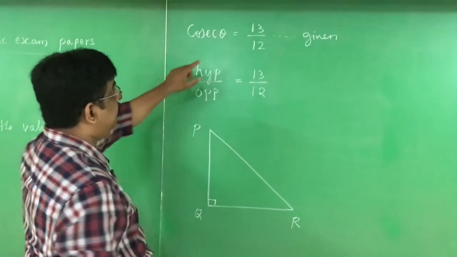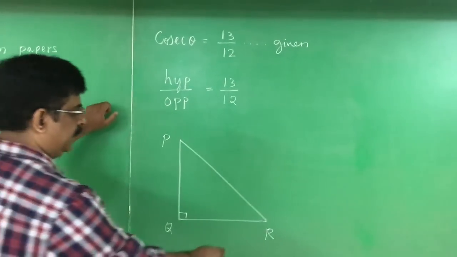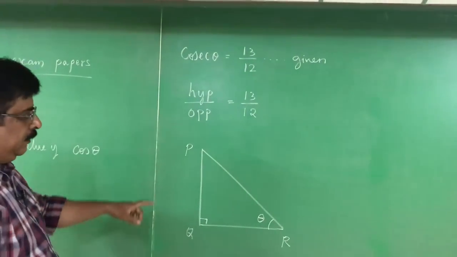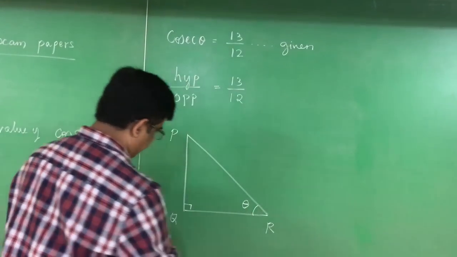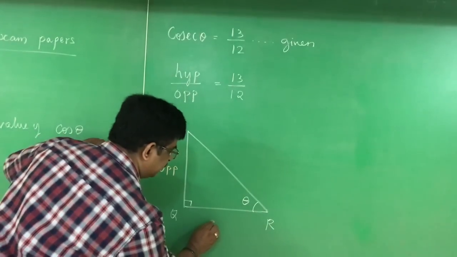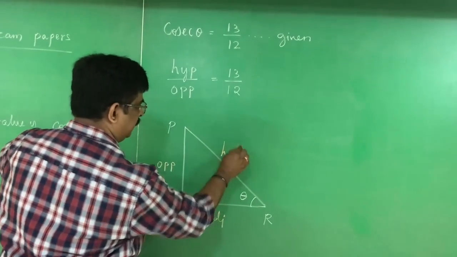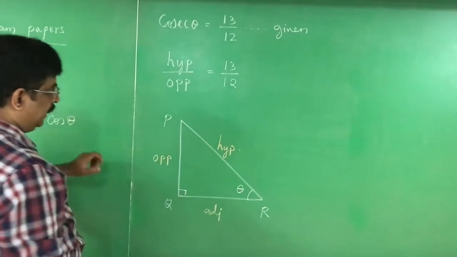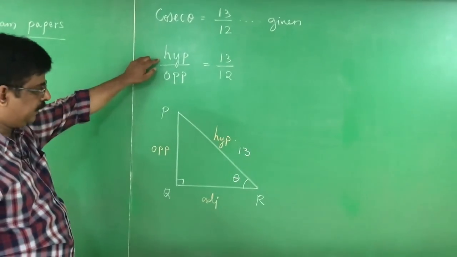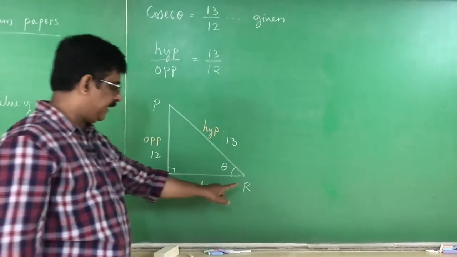Since only theta is given, I can use any name. Suppose ABP is given, then be careful about naming the triangle. Now I make angle R as theta. With respect to theta, PQ is opposite, QR is adjacent, and PR is hypotenuse. Hypotenuse is given as 13 and opposite is 12. I don't know the value of the adjacent side, that is QR.